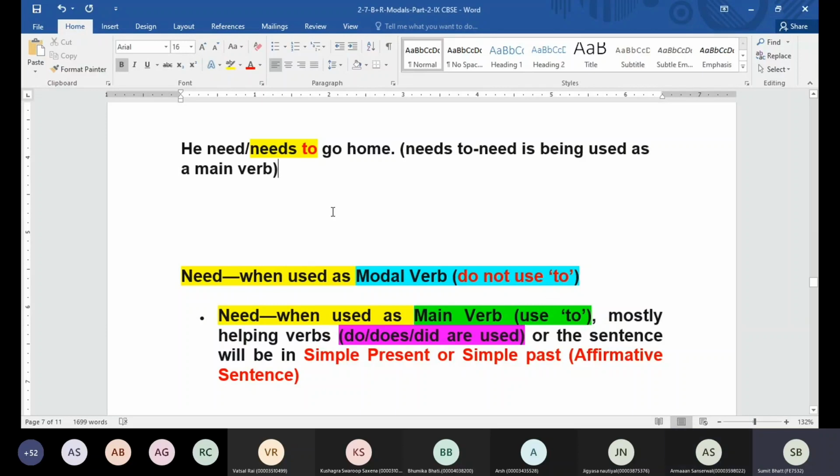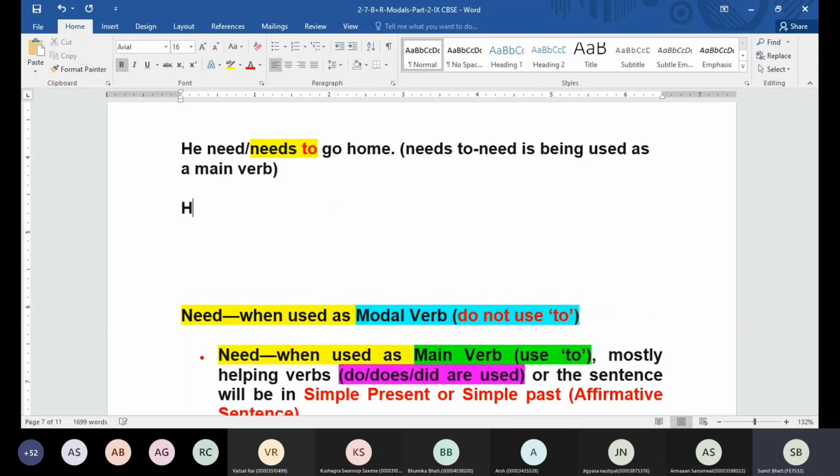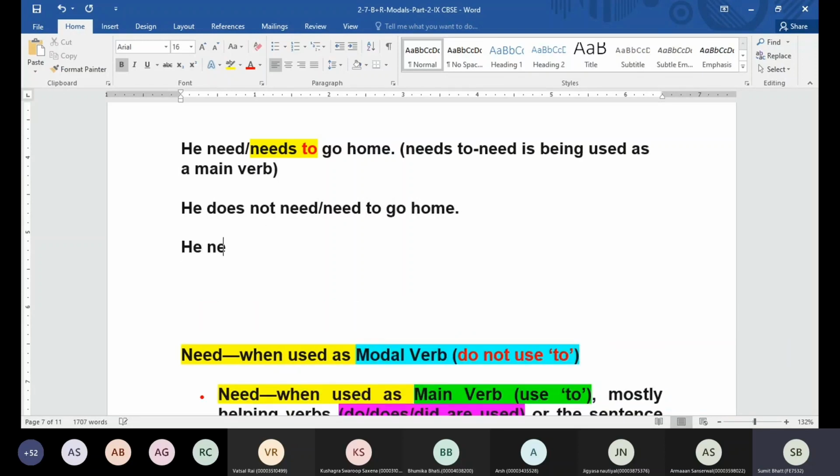Okay. Now, if you change the sentence into negative, we can write the sentence in two different ways. We can say he does not need to go home, or we can say he need not go home.